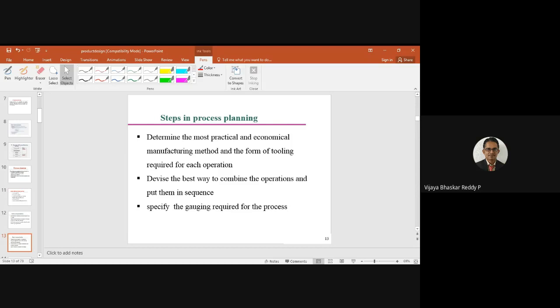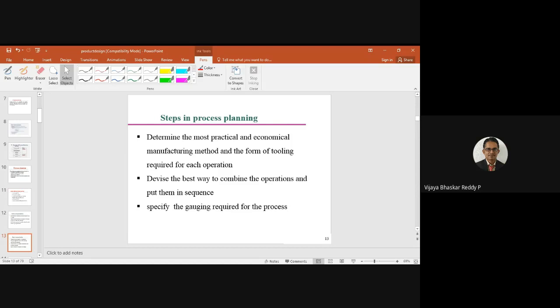Okay. Then the other one is to determine the most practical, economical manufacturing method and the form of tooling required for each operation. It should be least cost and an effective tool. Okay. So we need to always concentrate on determining the most practical tooling. Definitely it will reduce unnecessary expenses. So devise the best way to combine the operations and put them in sequence.